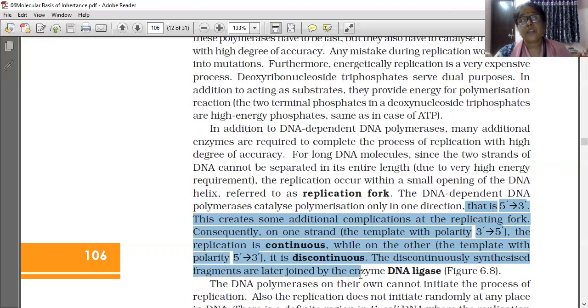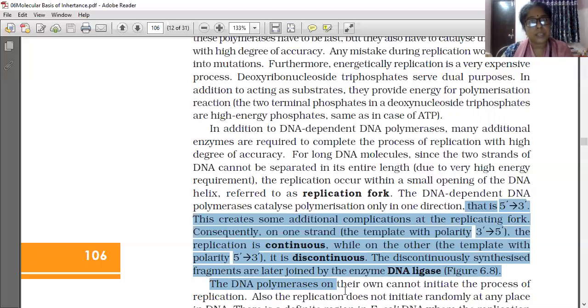How is it? When we are running forward, it is easy for us. Understood? Running forward is easy, but running backward is not easy. So one strand is continuous because it goes in the forward direction. And on the other strand, it has to go backwards, so it is discontinuous. In that region, how will it be done?